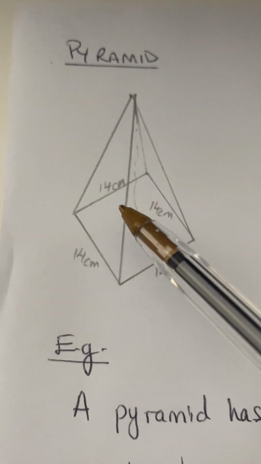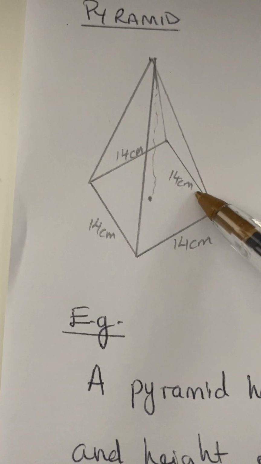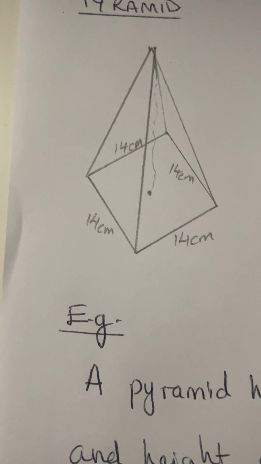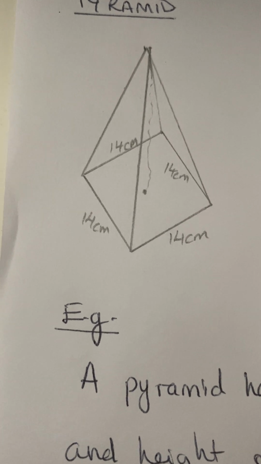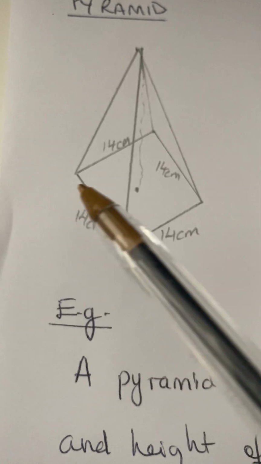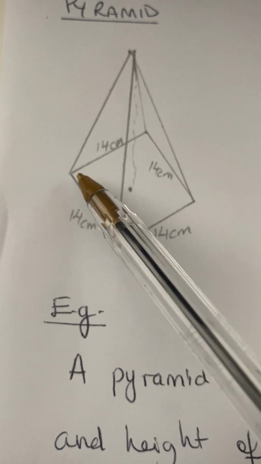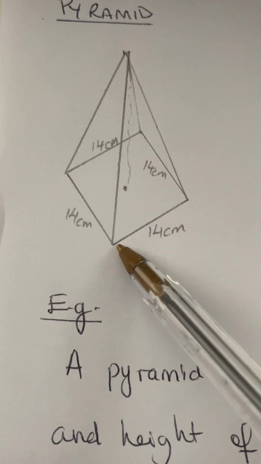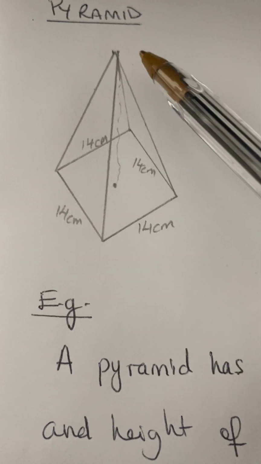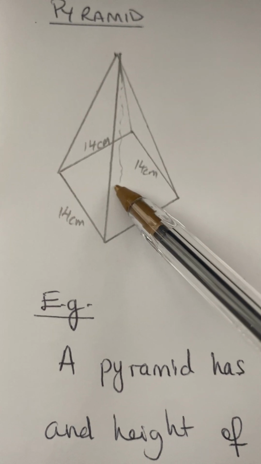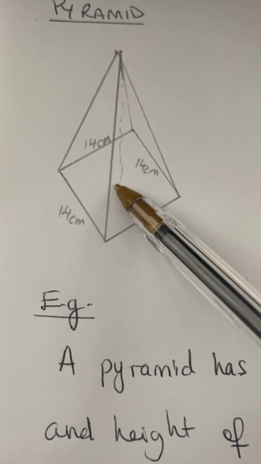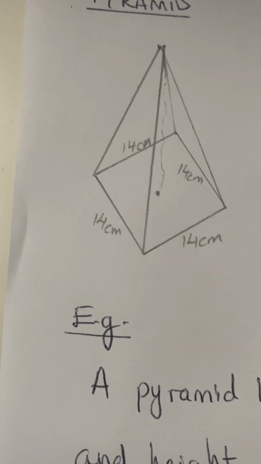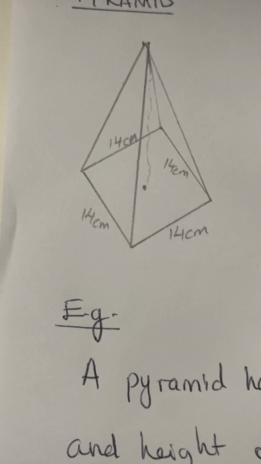So assuming this is a square pyramid and you are able to put it flat on the surface of the table or the earth, okay, it's square, so it has 14 centimeters each side. From the top to the center is your height. Okay, now let's look at an example using this.